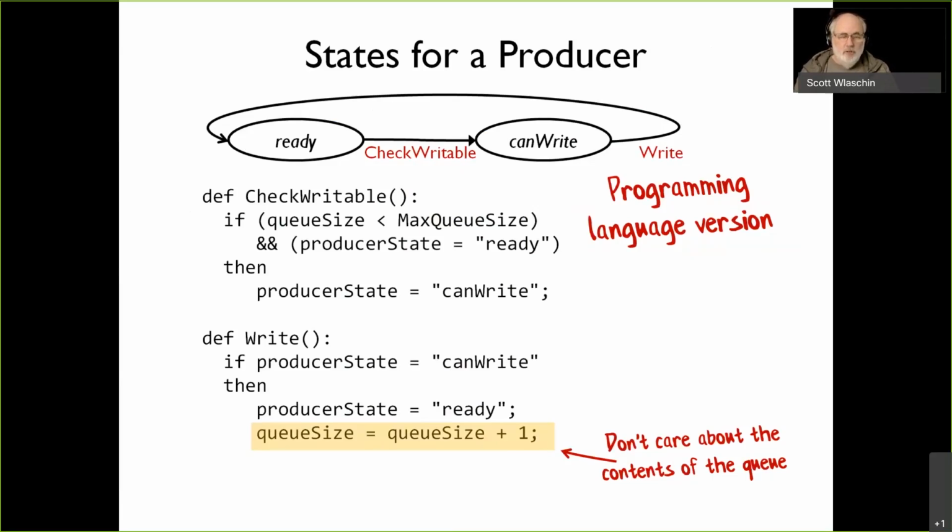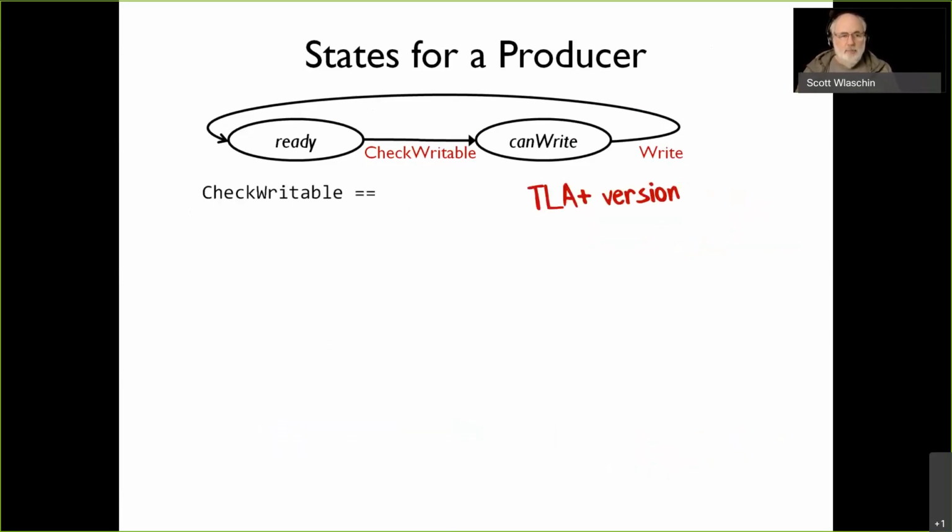That's good enough to test our model. There's no point making it more complicated than that. So that's the programming language version. Now let's look at the TLA+ version.